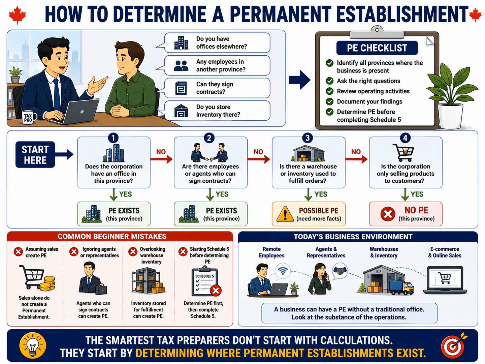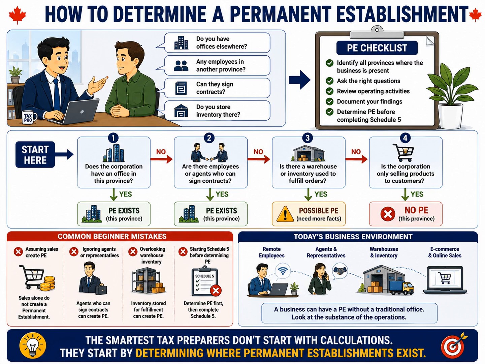Next, determine whether the corporation stores inventory or operates a warehouse in another province where orders are regularly fulfilled. In many situations, that can also establish a permanent establishment, even without a traditional office. Finally, if none of these conditions exist and the corporation is simply selling products to customers in another province, then a permanent establishment usually does not exist. Remember, customers and sales alone are not enough to create provincial tax obligations.